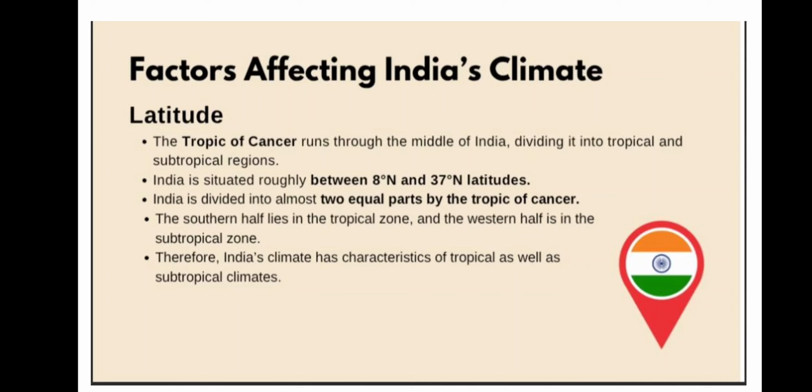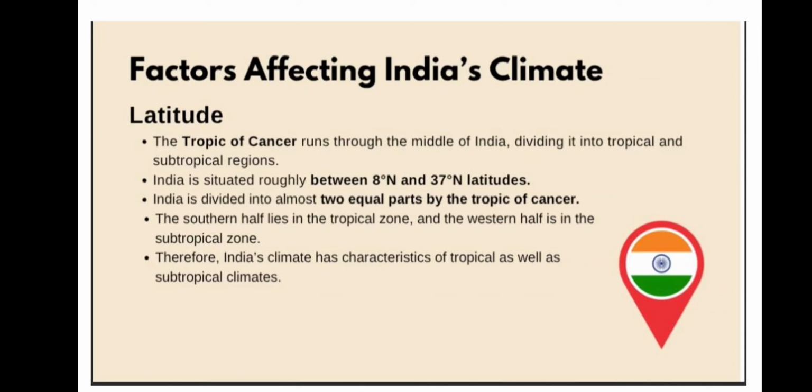So let's see. Latitude. The Tropic of Cancer runs through the middle of India, we all know, and it divides India into two parts. In the southern part we have tropical climate because it is closer to the equator. When we go beyond the Tropic of Cancer, in the northern part, there you will find subtropical climate, which is a little moderate climate, average temperature.